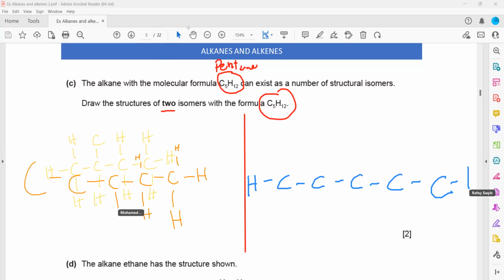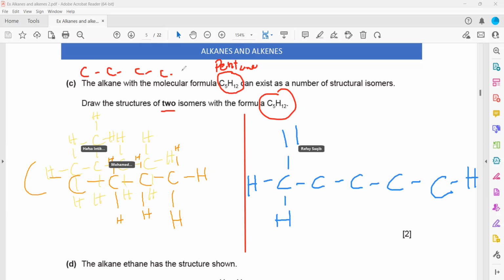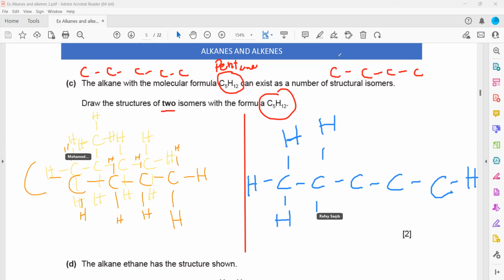So C5, 5 carbon atoms in a straight chain: 1, 2, 3, 4, 5, and then put hydrogens accordingly. And then 4 carbon atoms with a branch, but you cannot put a branch on the first or the last carbon. The branch is always on the second or second last. Then put hydrogens accordingly.